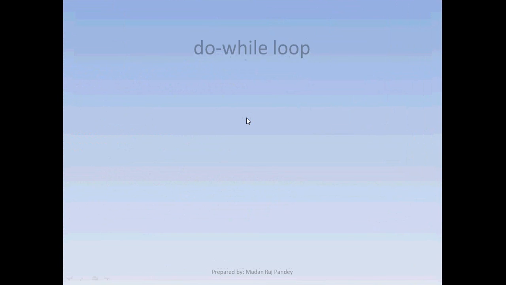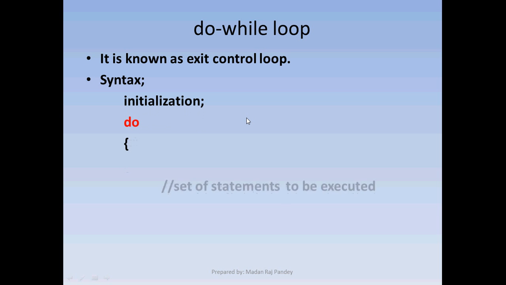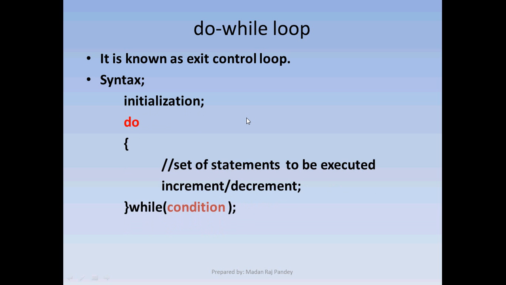Let us go through the next loop, the do while loop. It is a bit different from the above two loops. This is known as an exit control loop. Why is it known as an exit control loop? Because it checks the condition at the termination of the loop, instead of at the beginning. The syntax of the do while loop is as shown here.